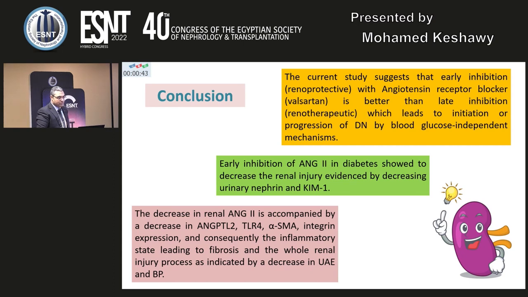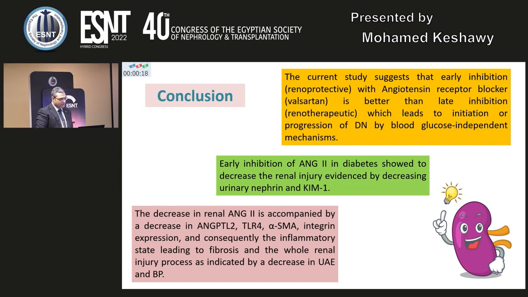So, in conclusion, the current study suggests that early inhibition, renoprotective, with the angiotensin receptor blocker valsartan is better than late inhibition, renotherapeutic, in preventing the initiation or progression of diabetic nephropathy by a blood glucose independent mechanism. Early inhibition of angiotensin 2 in diabetes was shown to decrease renal injury, evidenced by decreasing urinary nephrin and kidney injury molecule 1.